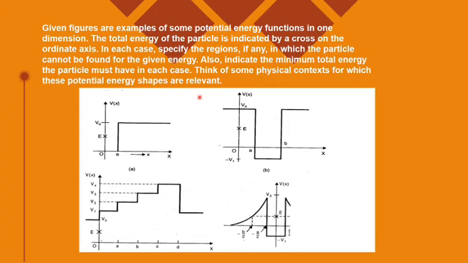Just to understand the graphs, because I have said graphs are very important for every chapter. It's not only for motion in a straight line. For every chapter you should be able to do the graph plotting, whatever possible graph, like when we are doing any relation, what will be the possible graph? Just simply think of the graph and draw, so that in the exams you are one step ahead of things, and you are able to do every graph that comes across you. Question I am reading for you. Given figures are examples of some potential energy function in one dimension.